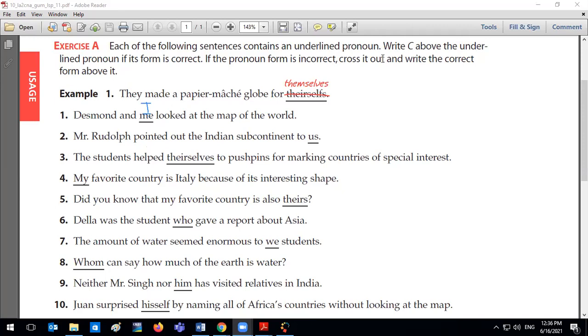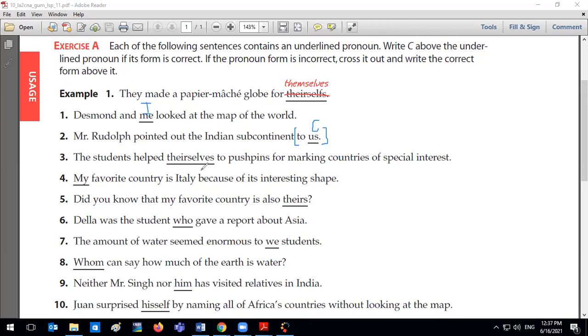Okay, how about Hannah? Mr. Rudolph pointed out the Indian subcontinent to us. Correct. Okay. And remember, to us is a prepositional phrase. So an object of preposition needs to be in the objective case, which is us. Good job, Hannah.